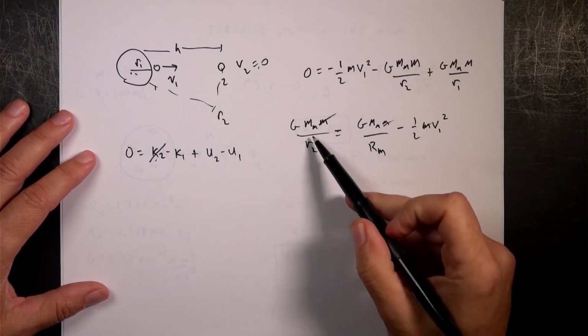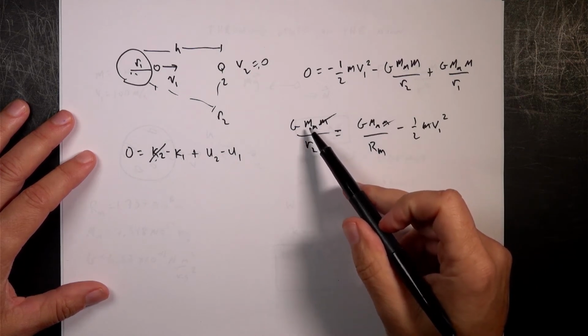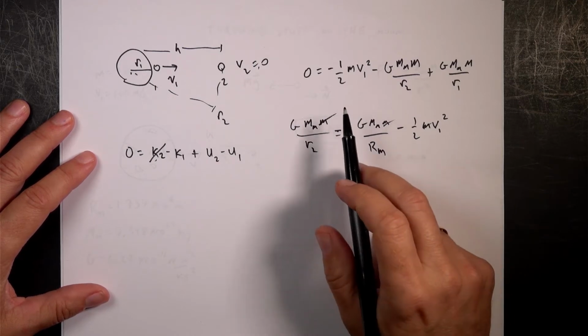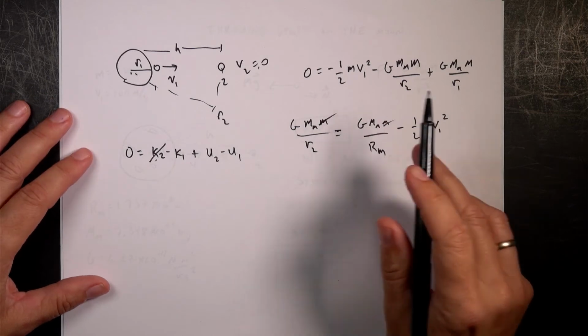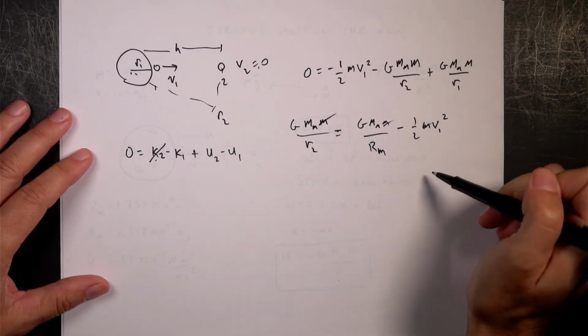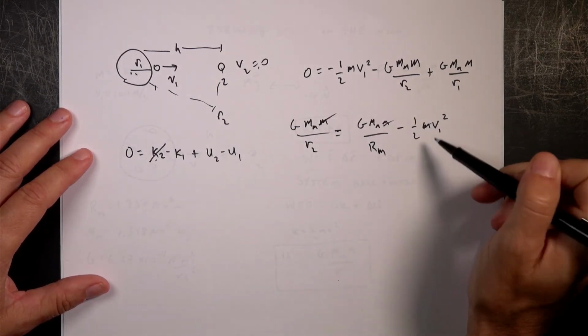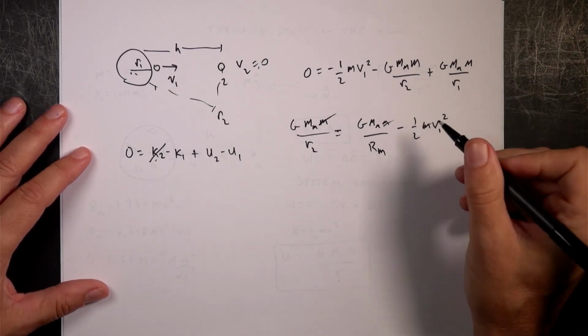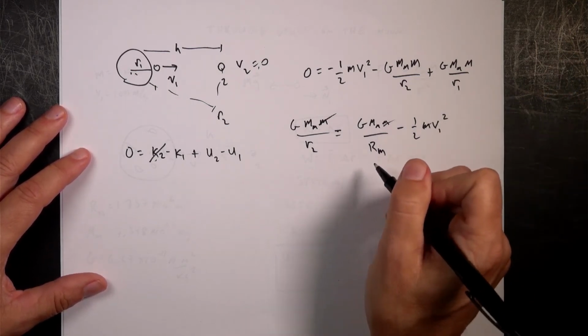Okay, now I want to find r2, right? So I'm going to essentially cross multiply. I hate saying that, but I'm going to multiply both sides of this equation by r2, and then I'm going to divide both sides of the equation by that. And that looks bad, but they're just numbers, so it's not that big of a deal. So let's just do that.